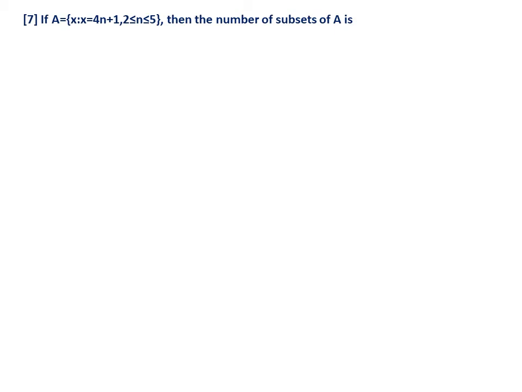Next one: if A equals the set of x such that x equals 4n plus 1, where 2 is less than or equal to n, less than or equal to 5, then the number of subsets of A is? Let us first take the options.